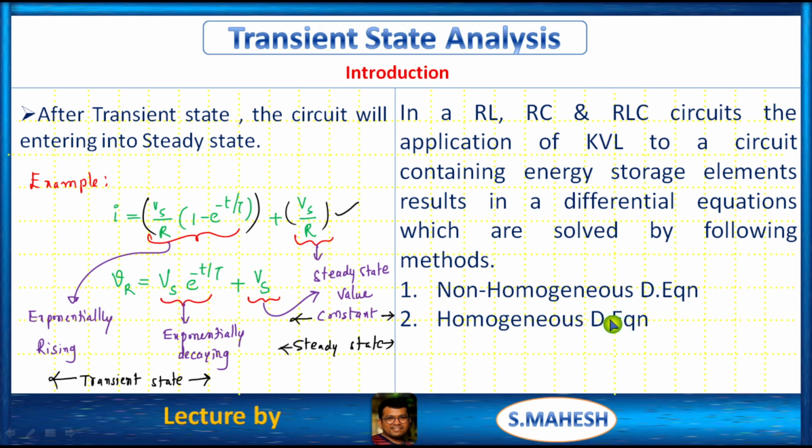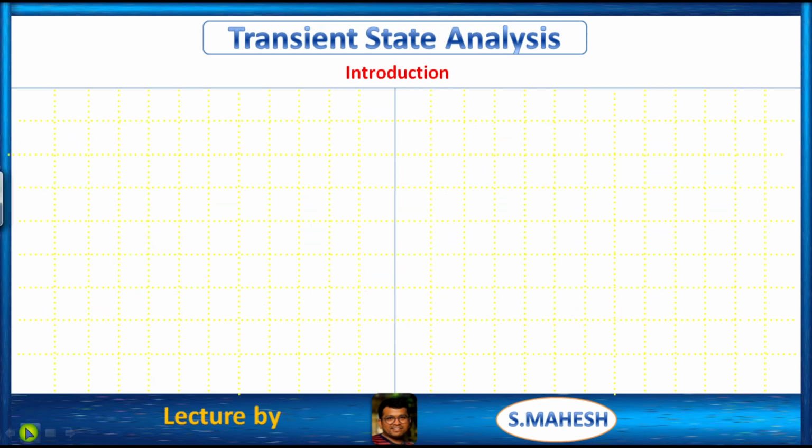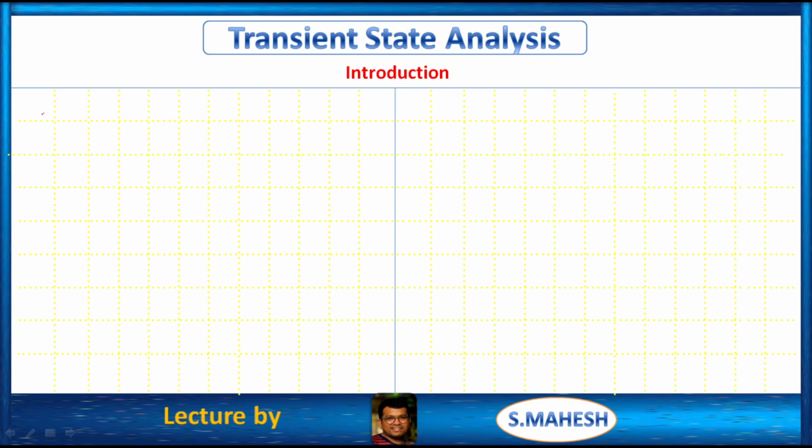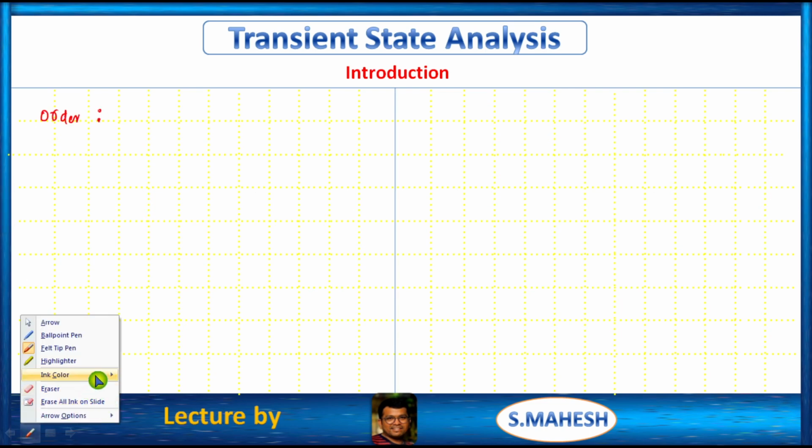So before discussing the solution by these two methods, first we have to discuss the order of the circuit. Order. What is meant by order?